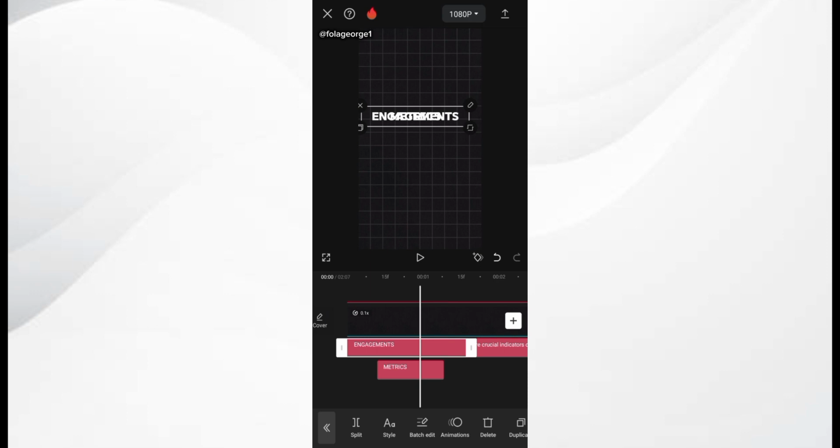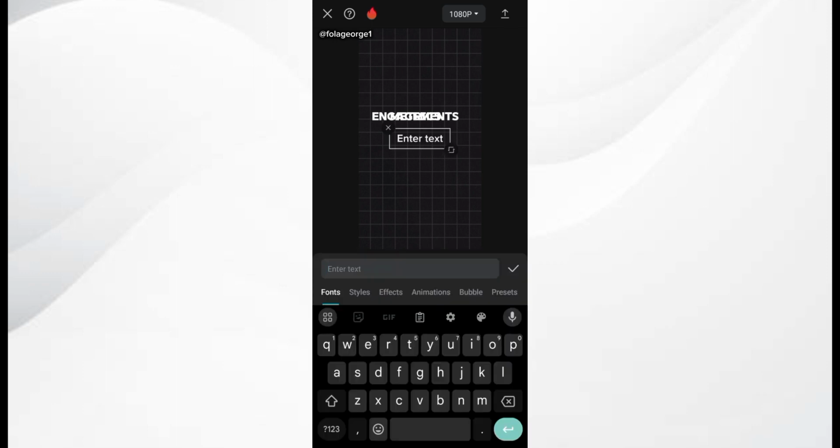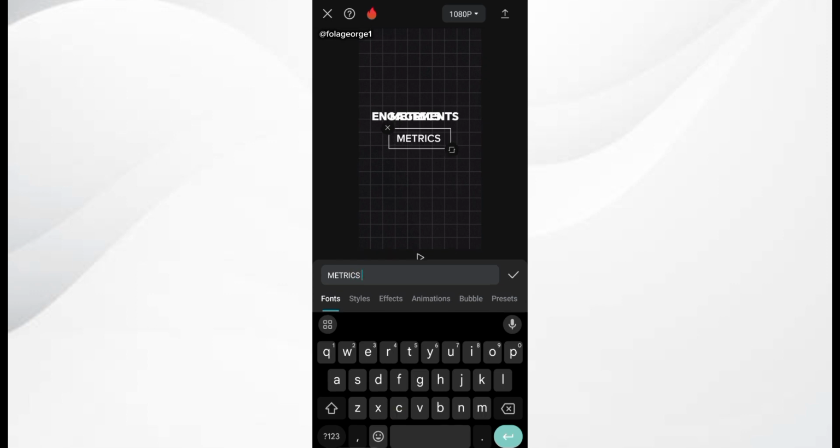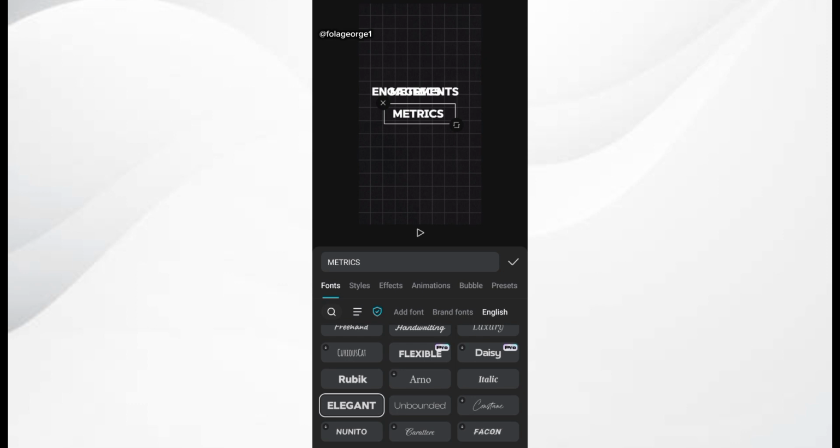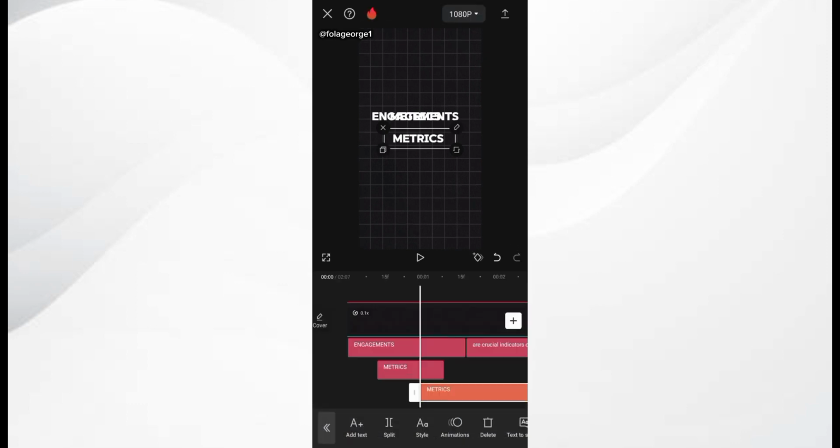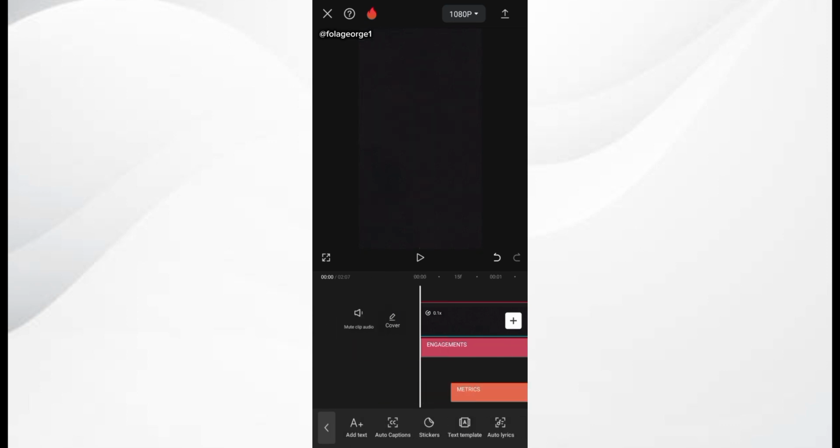So what we are going to do is bring in text the natural way. You click on add text. We just type in metrics like that, because I don't want a situation whereby engagement and metrics are just clustering to each other. So I select the elegant font and drag it right here. Then I delete the old metrics so that I don't have engagement and metrics clustering to each other.